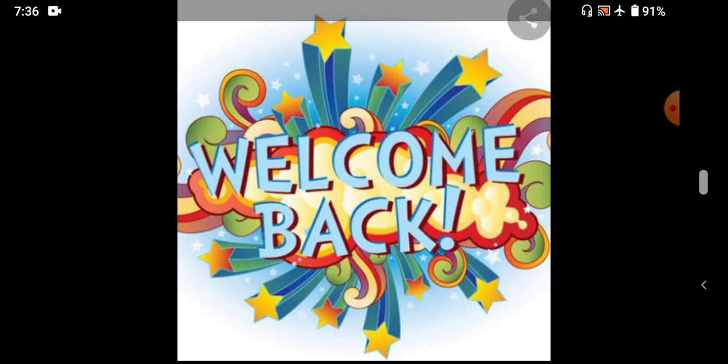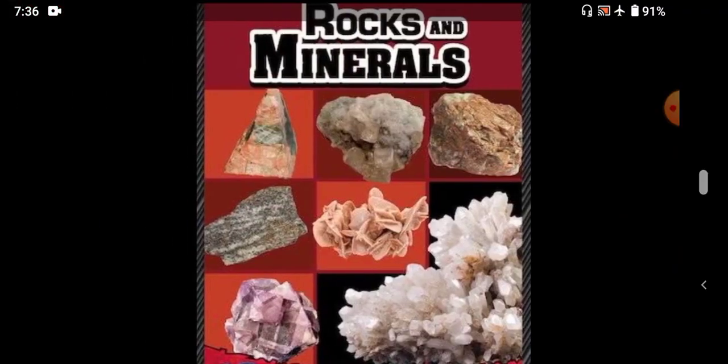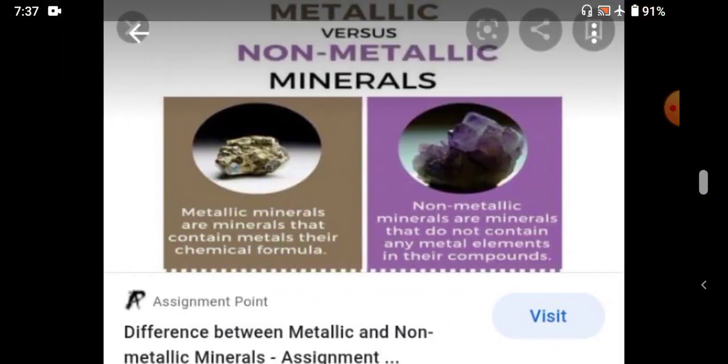Okay, students. From here, in the previous class, we discussed one of the important types of natural resource, that is minerals. Let us recollect a few important points about these minerals. On the basis of chemical and physical properties, minerals are grouped under two categories. Students, what are the two categories of minerals? Very good. Metallic minerals and non-metallic minerals.